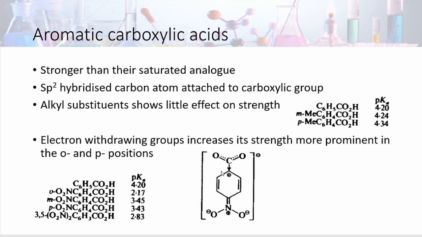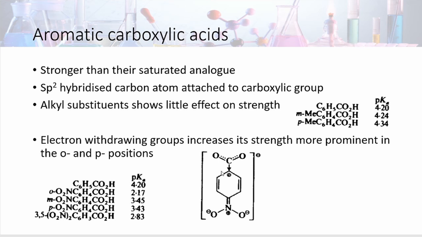Aromatic carboxylic acids are stronger than their saturated analogues because the carboxylic group is attached to the sp2 carbon, which shows minus I effect. Alkyl substituents, if they are there in aromatic compounds, show little effect as compared to withdrawing groups. Electron withdrawing groups increase strength more prominently at the ortho and para positions.